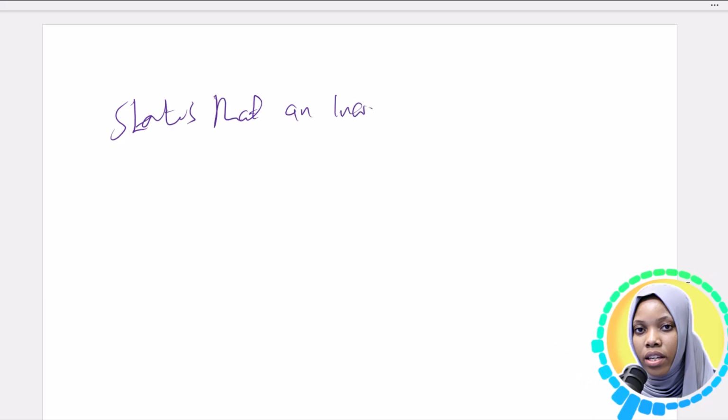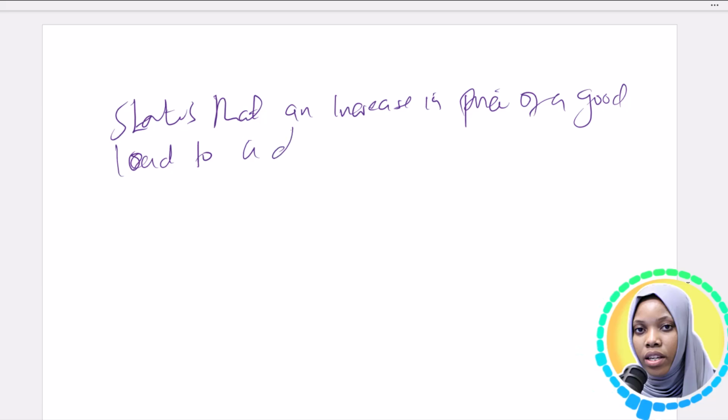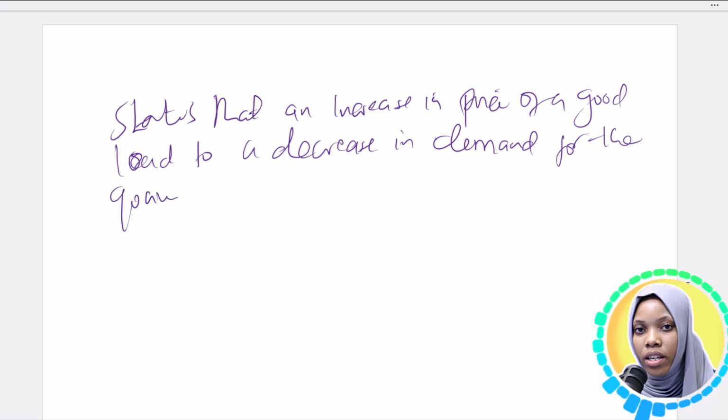an increase in price of a good will automatically lead to a decrease in demand for the quantity of that good.